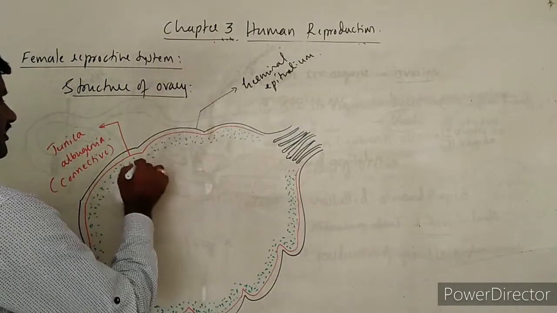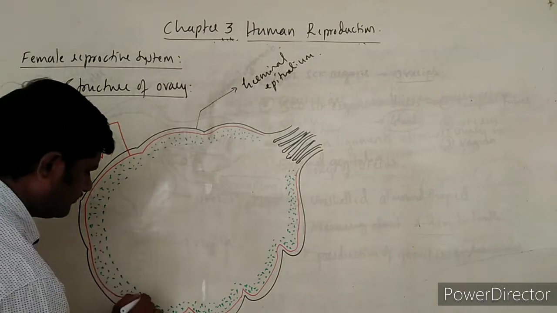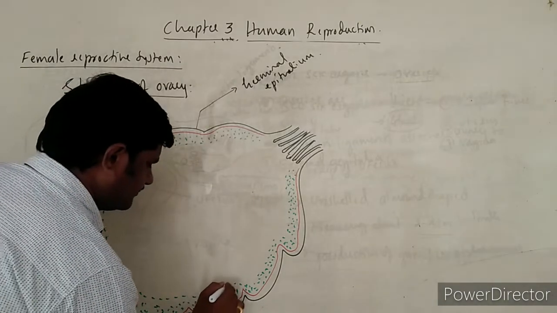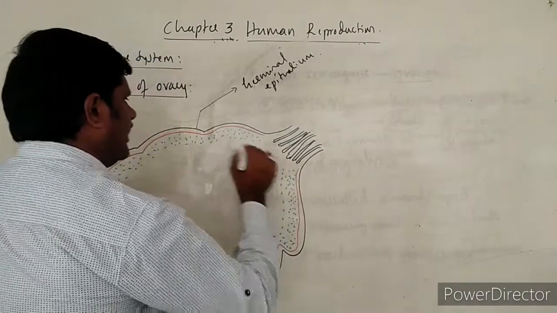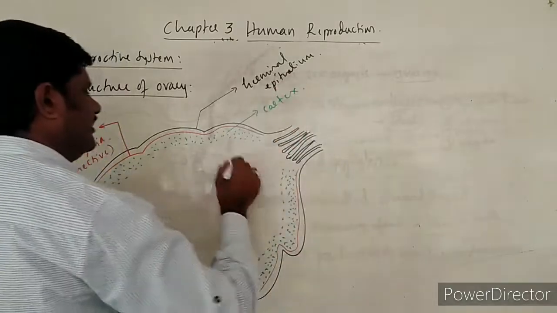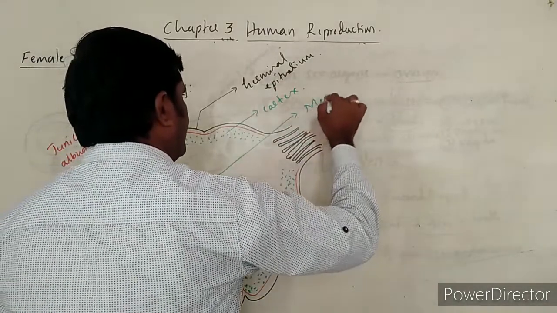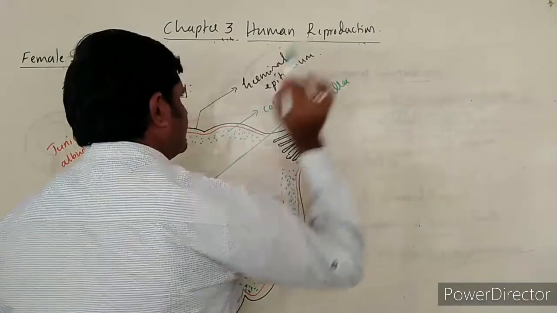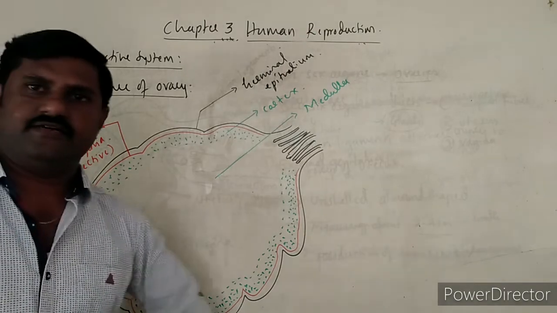This is the cortex area, and inner to this one we come across the medulla region.